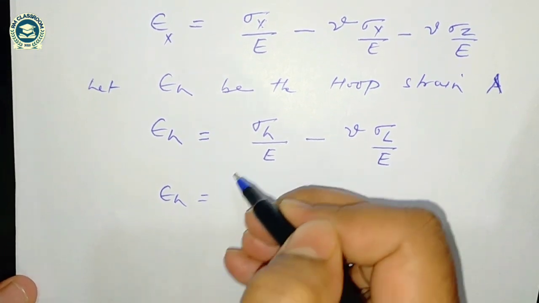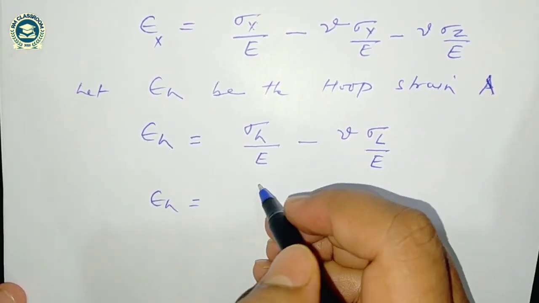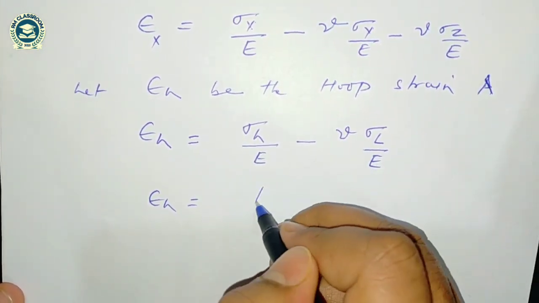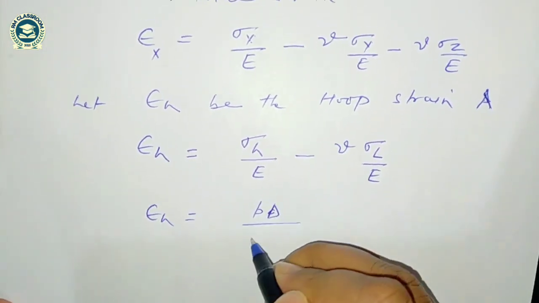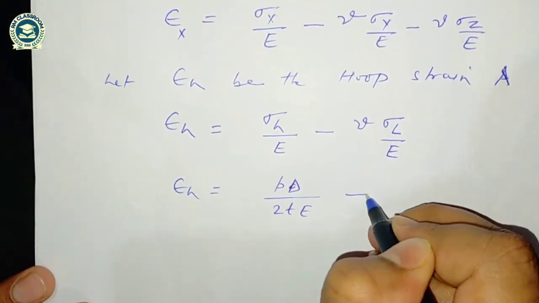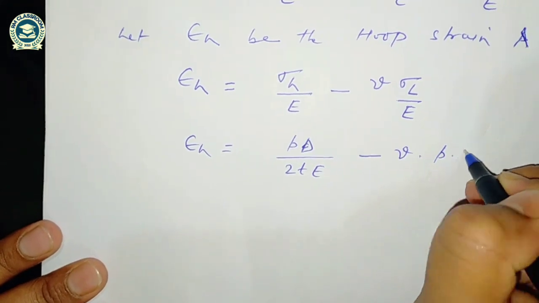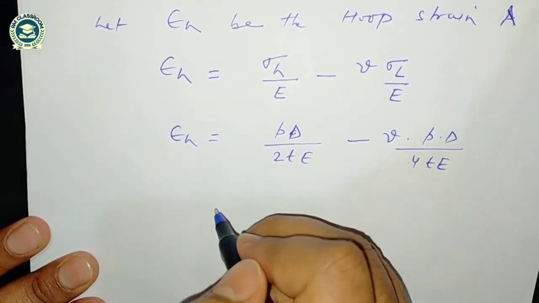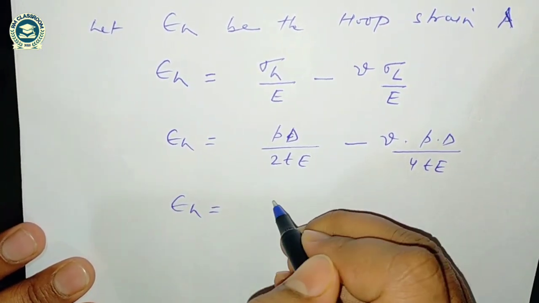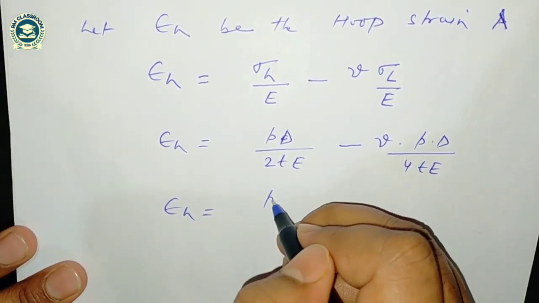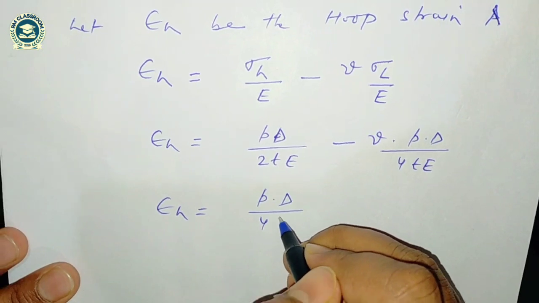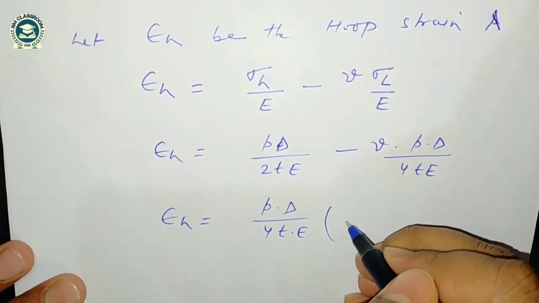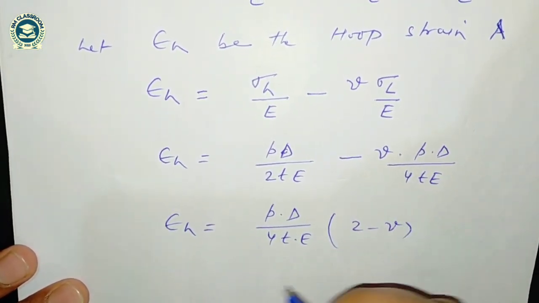And we have already derived the expression of sigma h and sigma l, that is PD by 2T into E minus nu times P into D divided by 4T into E. So if I take common PD by 4T into E, it is coming 2 minus nu.